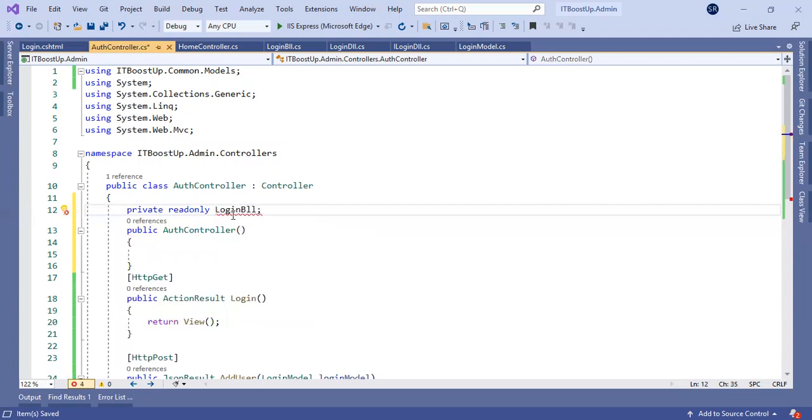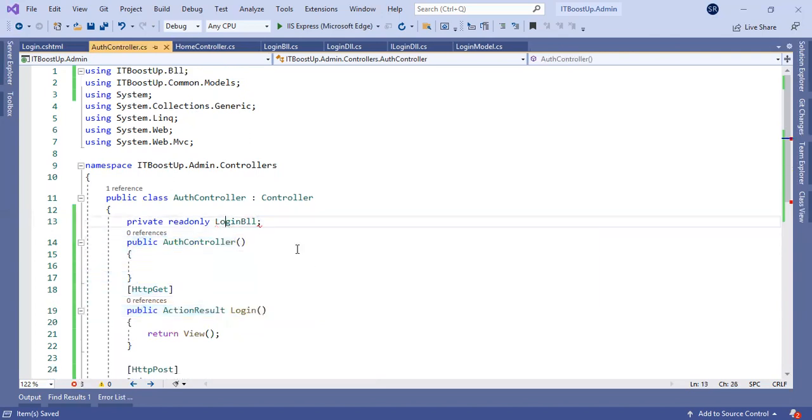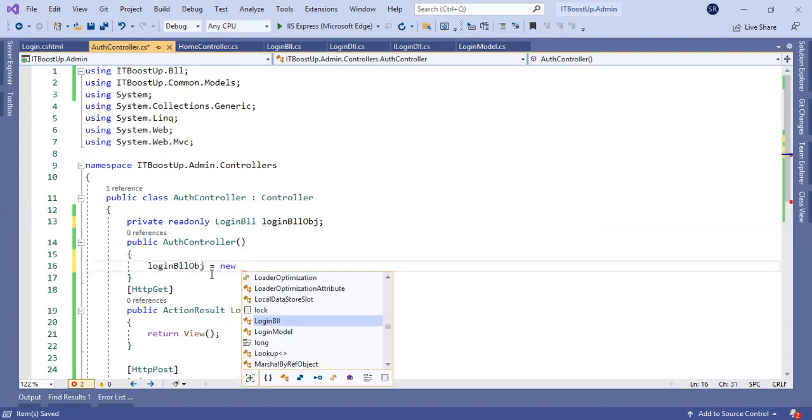I will include the reference of the business logic layer inside the user interface. And I will create an object, login BLL obj, and I will initialize that object inside the constructor using the new keyword.